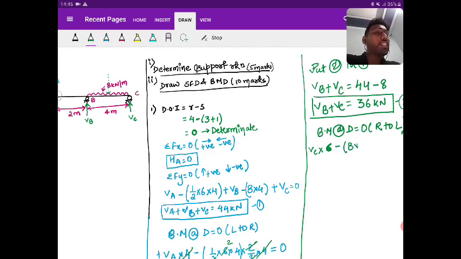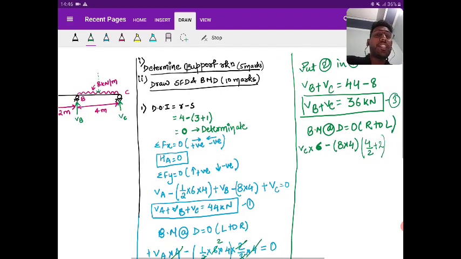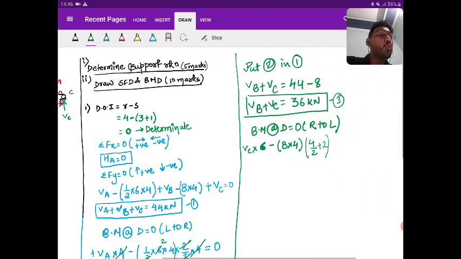First is load, that is 8 into 4. Then lever arm, that is 4 by 2 because it acts through its centroid, and since we have to take the moment about D, we take the lever arm till D, so plus 2. Is it clear? And then there is plus VB into 2 because it is creating the anti-clockwise moment from right to left, and this will be equal to 0.